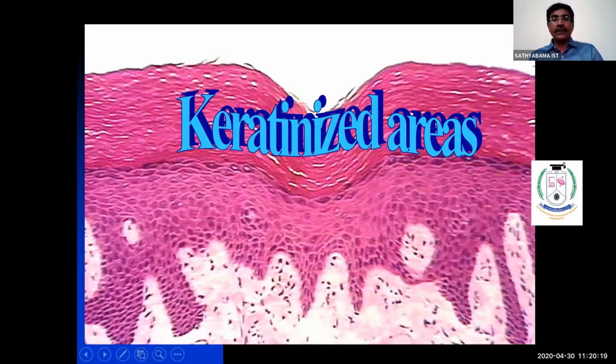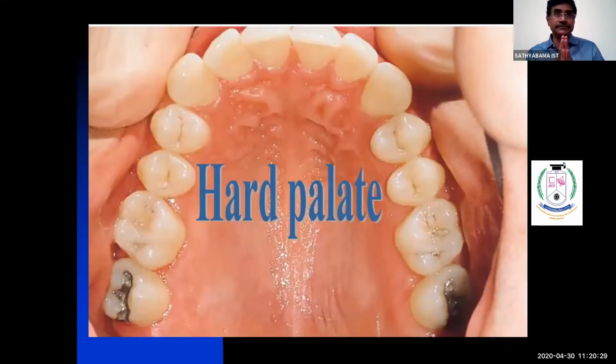Whatever I have enumerated so far is basic, and it's very important for you to interpret it when I go to a specific region or site in the oral cavity. The moment I say the hard palate is keratinized squamous epithelium, you should understand it is stratified keratinized epithelium with 4 layers: stratum basale, stratum spinosum, granular layer, and stratum corneum. So you have to recollect how the stratum basale is and how the stratum spinosum is.